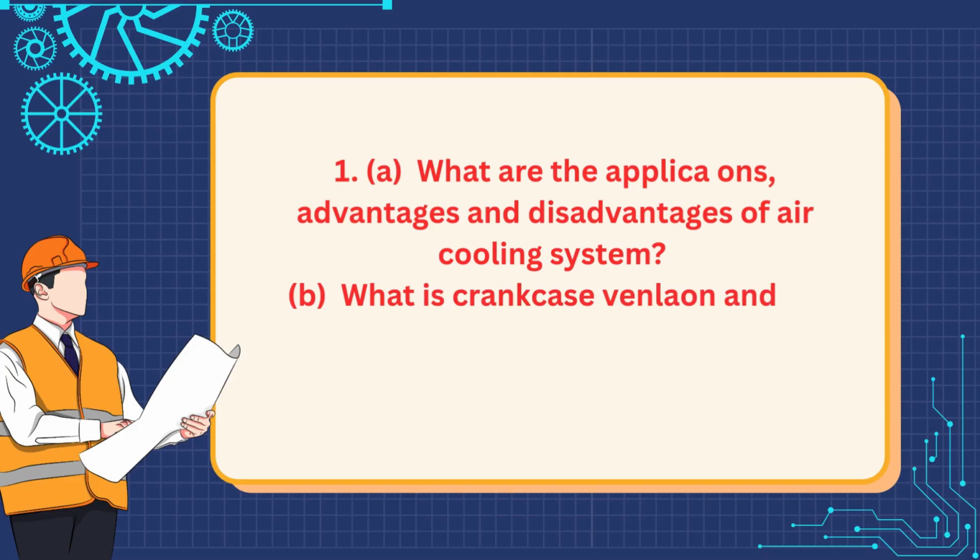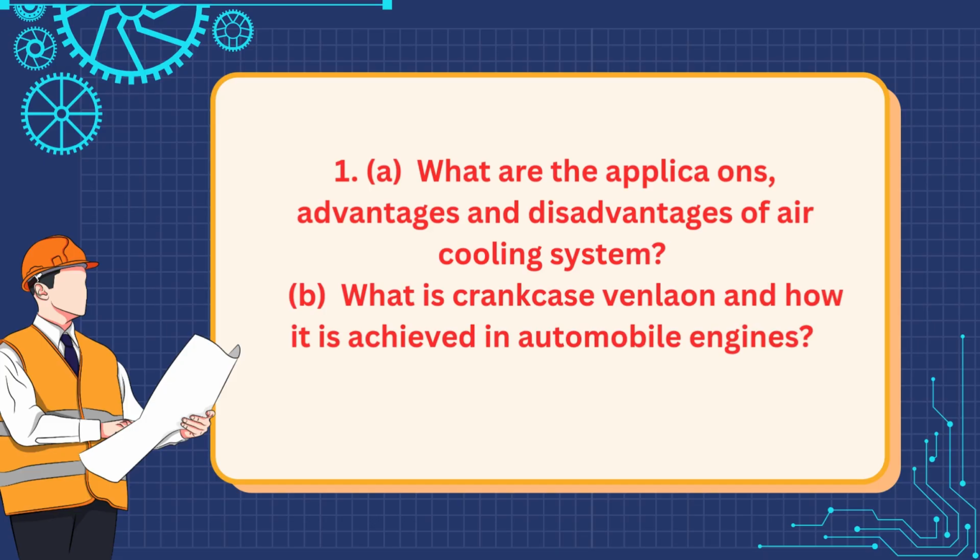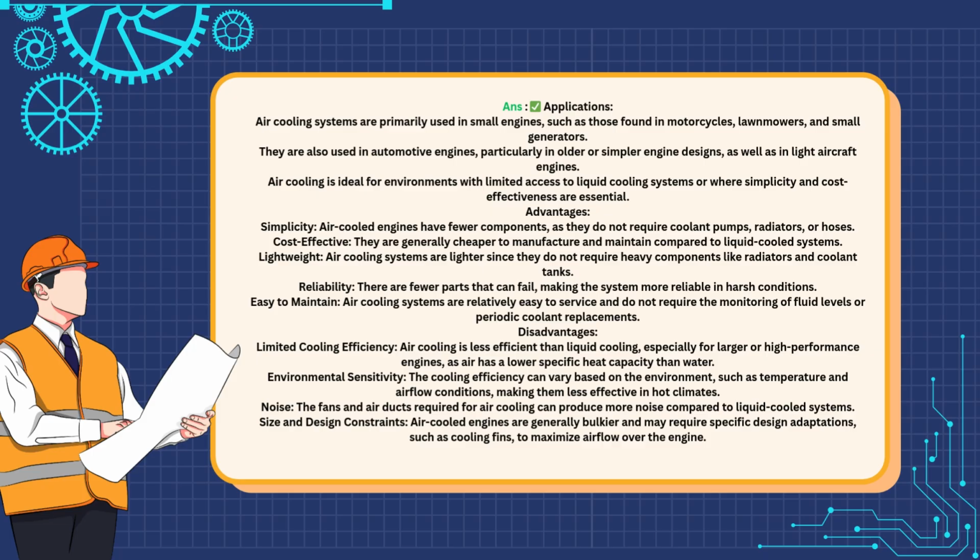B. What is crankcase ventilation and how is it achieved in automobile engines? Answer. Air cooling systems are commonly used in small engines like motorcycles, lawnmowers, and small generators. They're simple, cost-effective, lightweight, and reliable, but less efficient than liquid cooling, especially in larger engines. These systems can be noisy and bulky, and their performance can vary depending on environmental conditions.